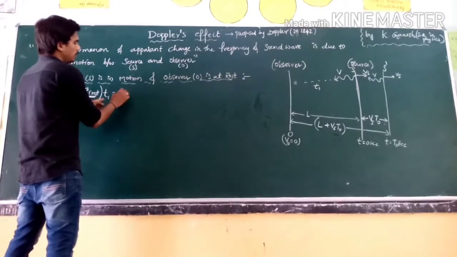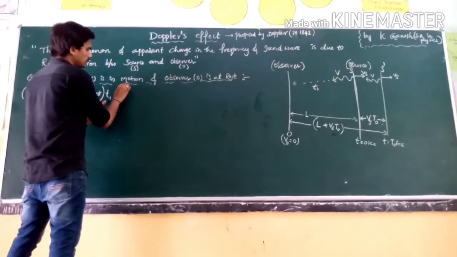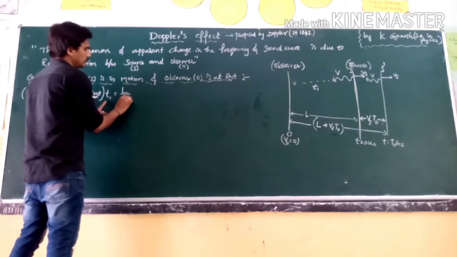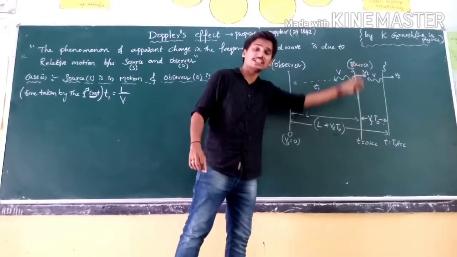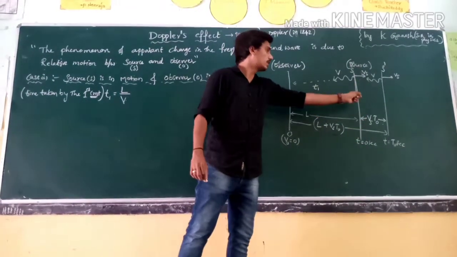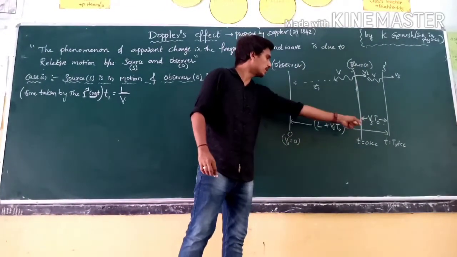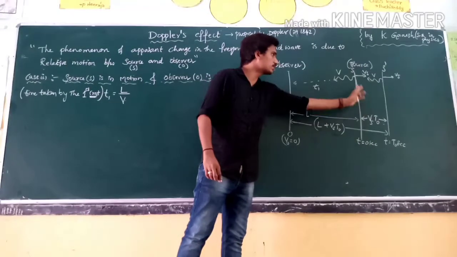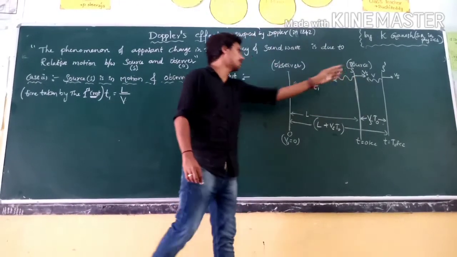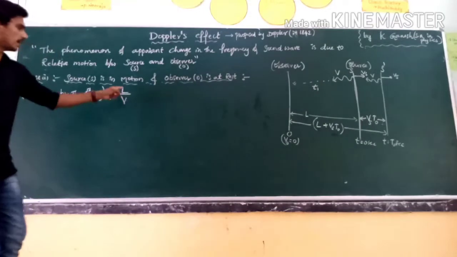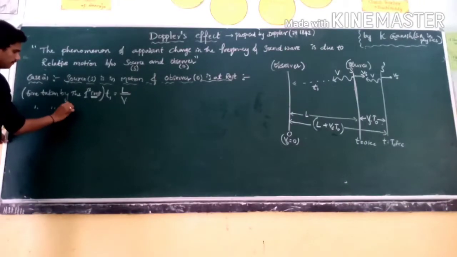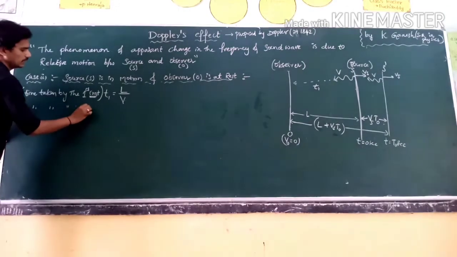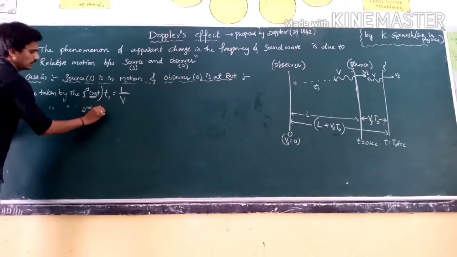Time is nothing but distance by velocity. The distance at t equal to 0 seconds, from the initial position of the source, is L. The wave is moving with velocity v, so t1 is L by v. Next, the time taken by the second crest is t2.